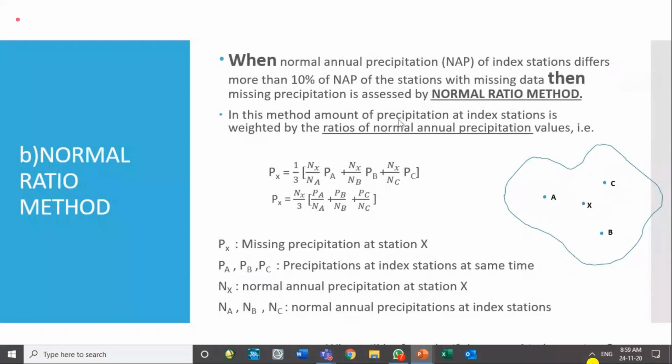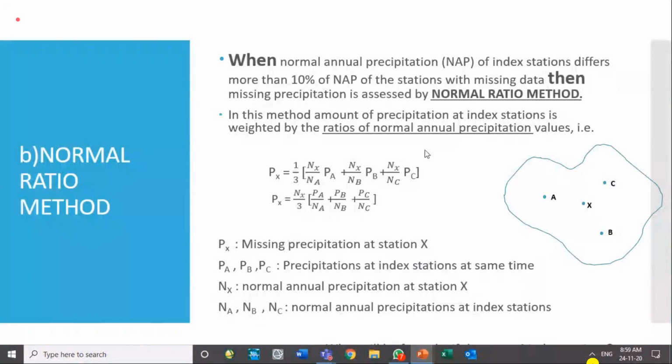In comparison to that, the second method is, instead of the arithmetic mean, the normal ratio method. When the NAP of the surrounding index stations varies by more than 10% from the NAP of the station with the missing data, then we will go for the normal ratio method.